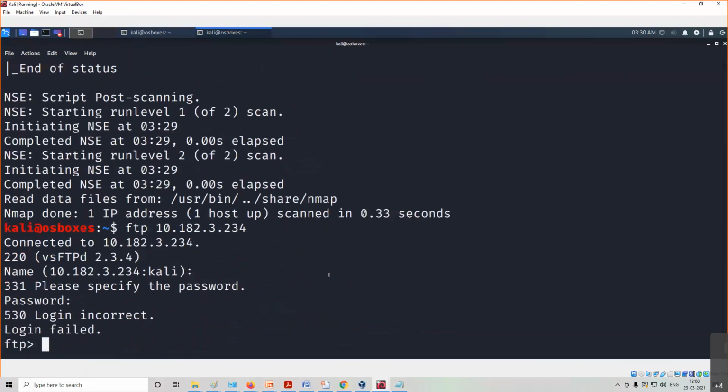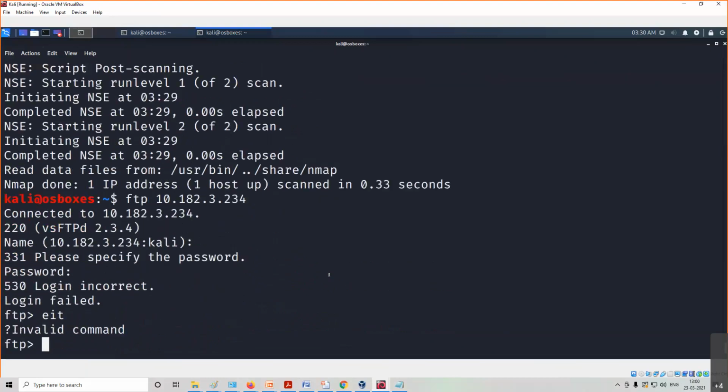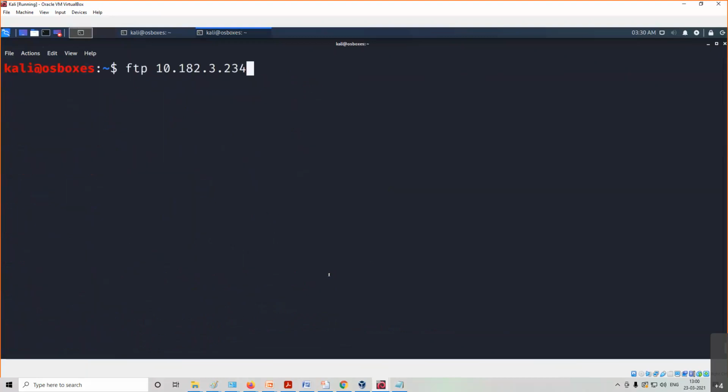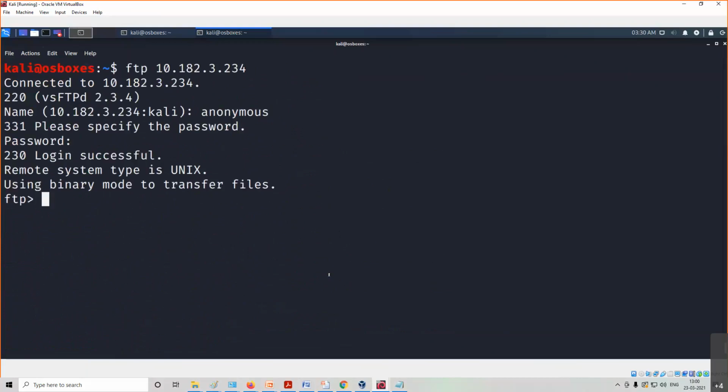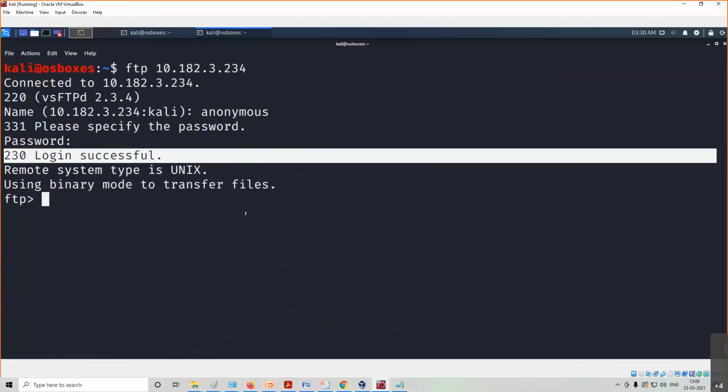Either the password will be null or the password will be anonymous. We'll see. First, we'll check with a null password: login failed. No problem. Okay, we'll try with anonymous. Hope it allows anonymous as the username and password. Yes, login successful, right? So FTP login is successful anonymously, meaning username is anonymous, password anonymous.